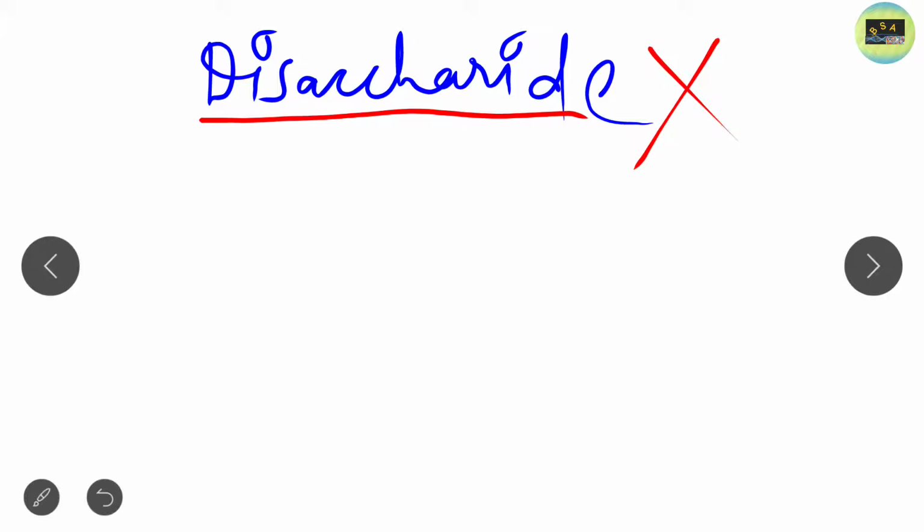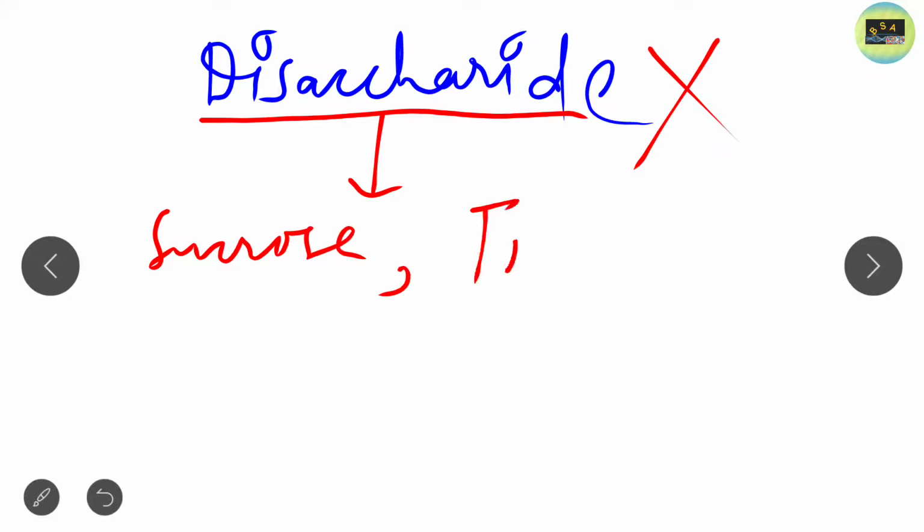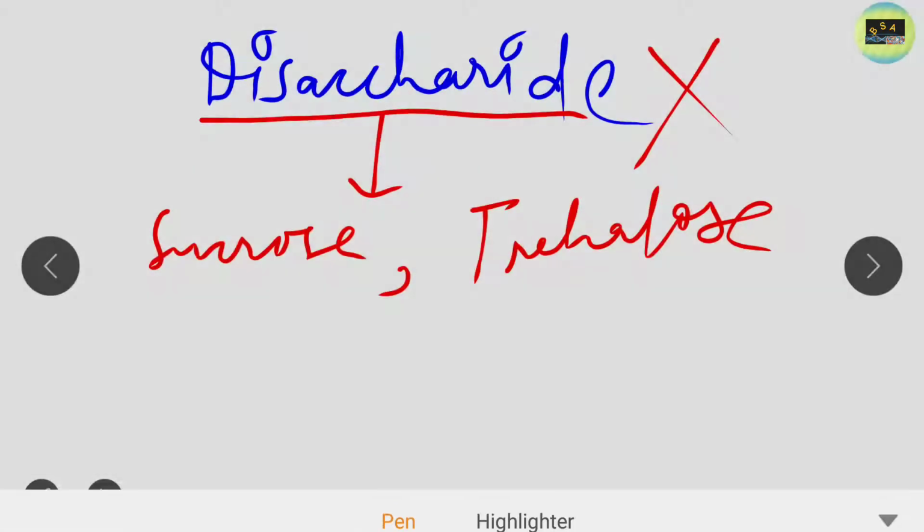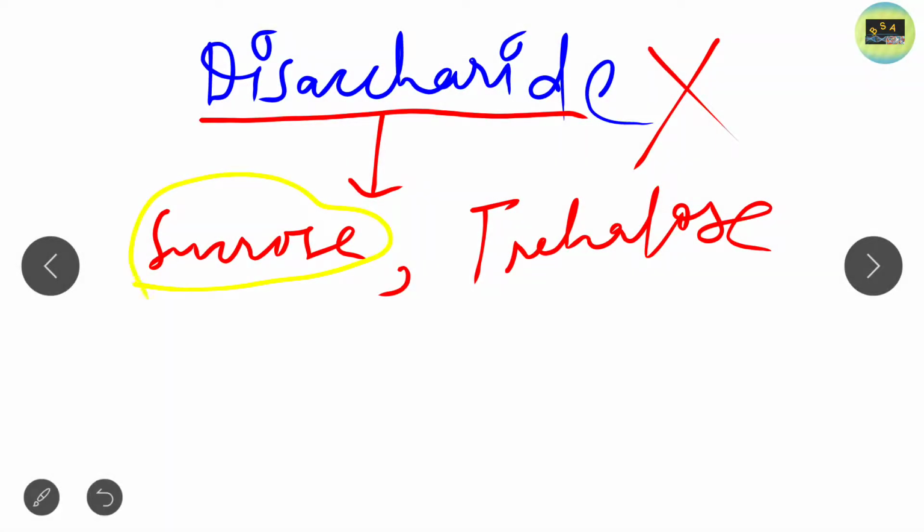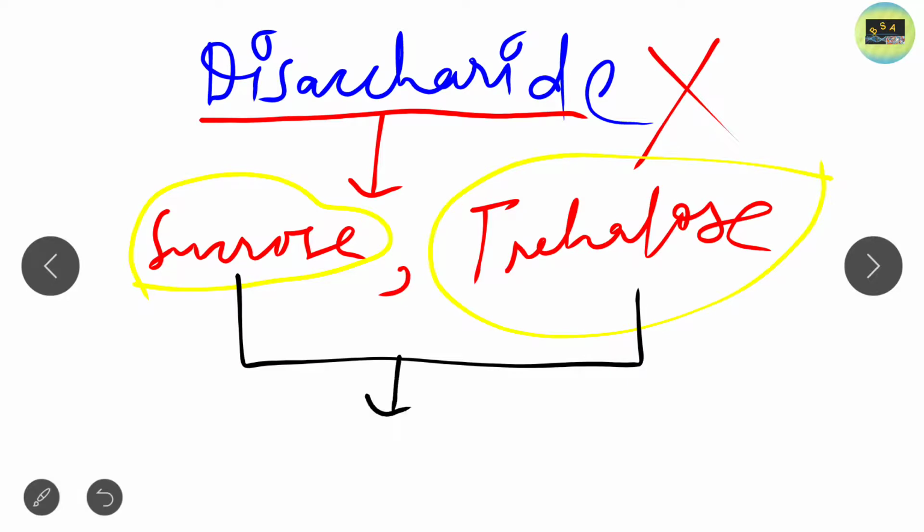Most disaccharides are reducing sugars except sucrose and trehalose. So these are the two disaccharides, sucrose and trehalose, which are basically not reducing sugars. Okay, these two are the examples of non-reducing sugar.